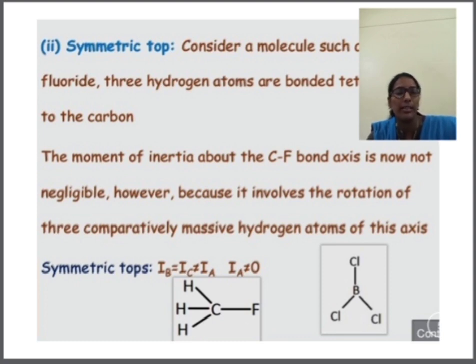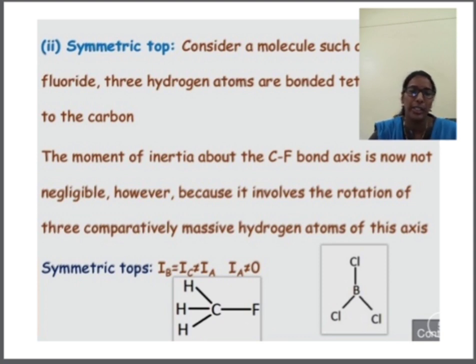So the CH3 which is upside goes to the right side, and the F moves to the left side. This kind of rotation will also be observed like a top. So here the moments of inertia related to the B kind of rotation and the C kind of rotation are both equal.